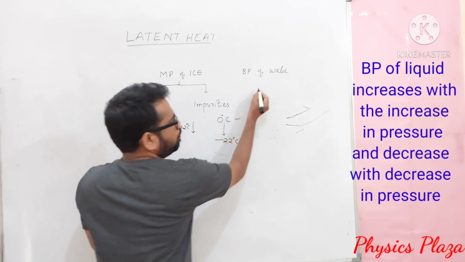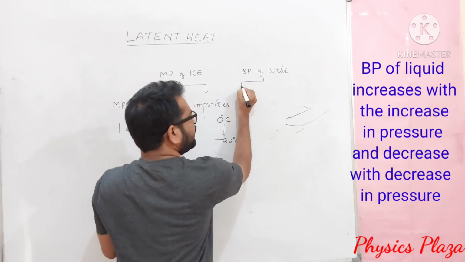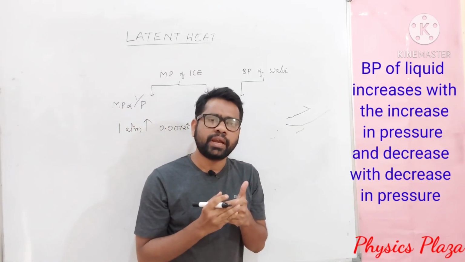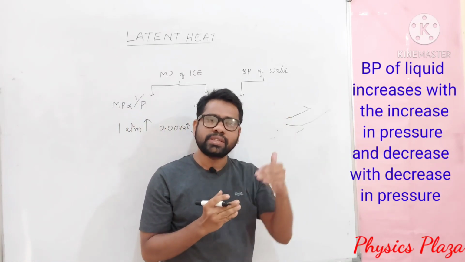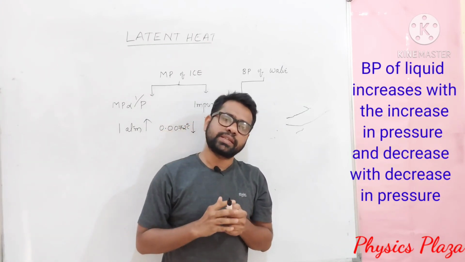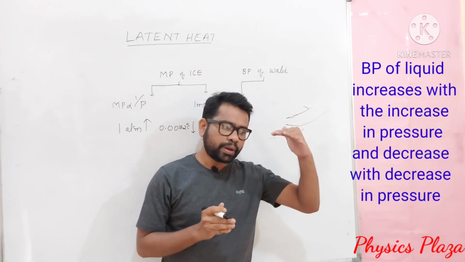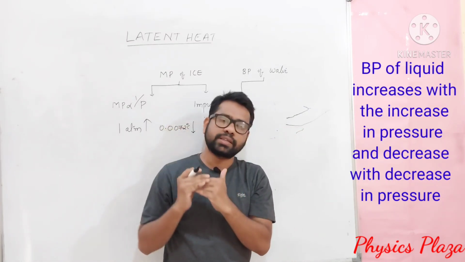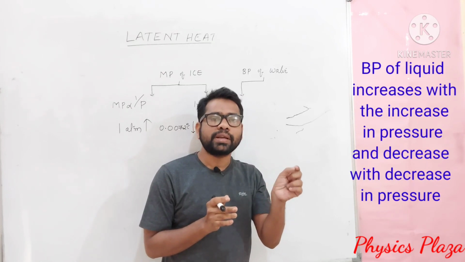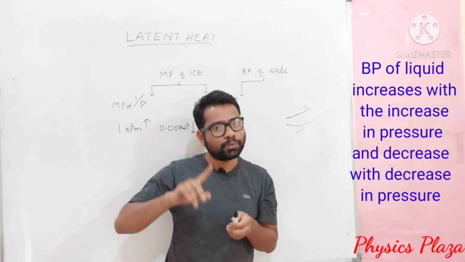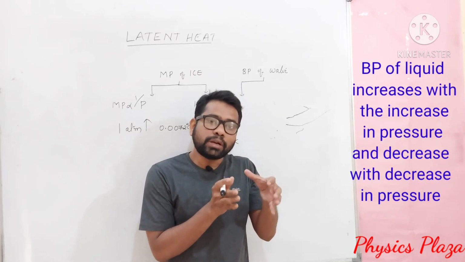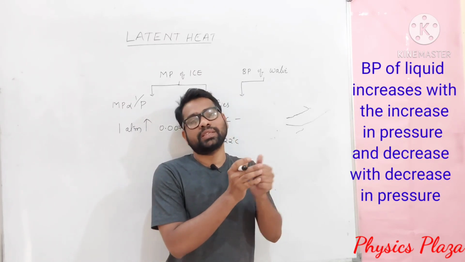Now let us see the boiling point. Children, as we know, it is too difficult to cook at a hill station. The reason is that at a hill station, pressure is less, so the water boils below 100 degrees Celsius, which means pressure is less, so boiling point is also less. Whereas in a pressure cooker, the vapor pressure is almost 1.75 times greater than the atmospheric pressure. So inside a pressure cooker, water boils at around 125 degrees Celsius.